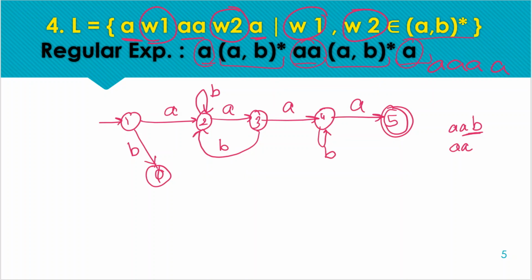But now as the ending pattern required is a single A, if we are getting a B on the final state, we need to move back to the previous state, waiting for the single A for acceptance. And same here, like the last example, we have to take a self loop of A here, because any number of A's accepted are not changing the pattern in the final state, right? So this is the complete transition diagram for this statement.